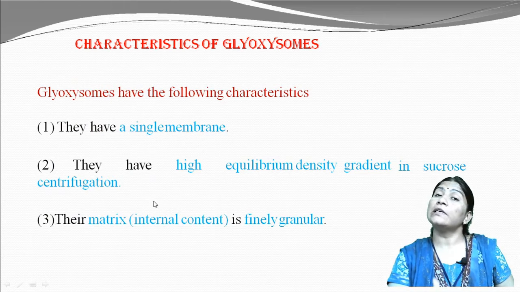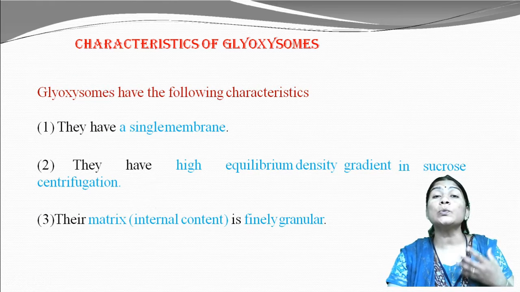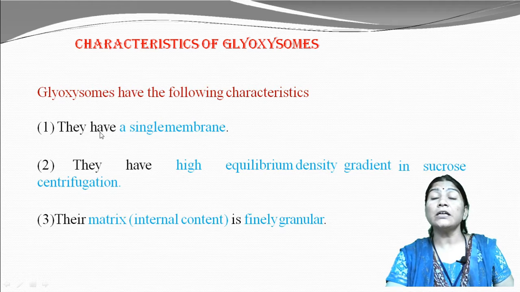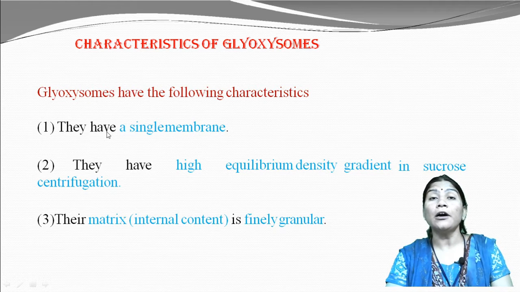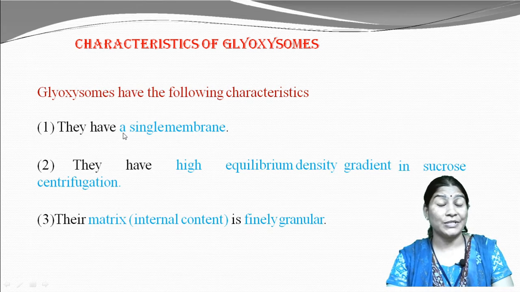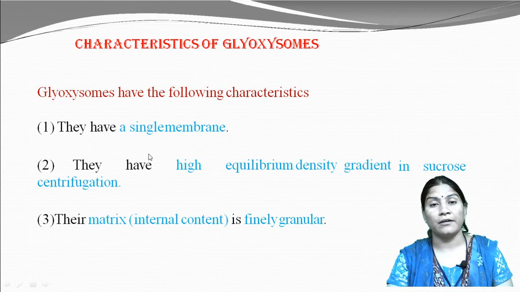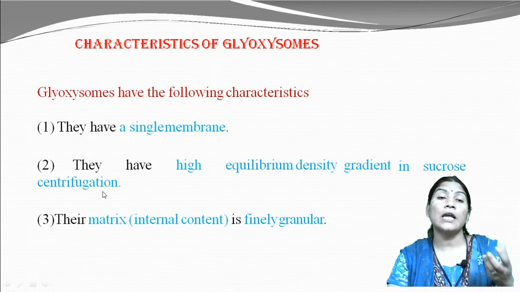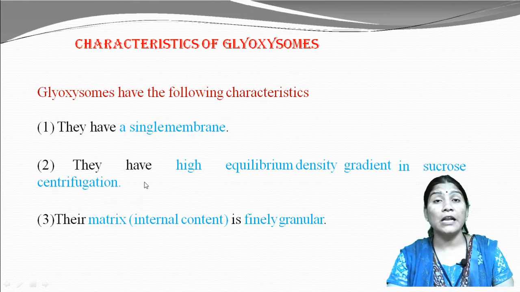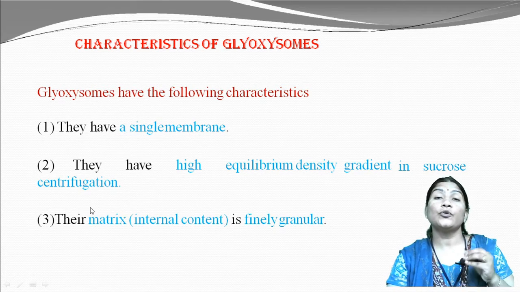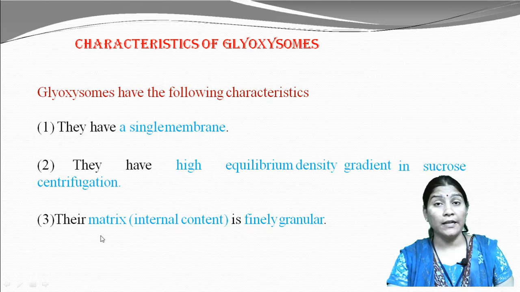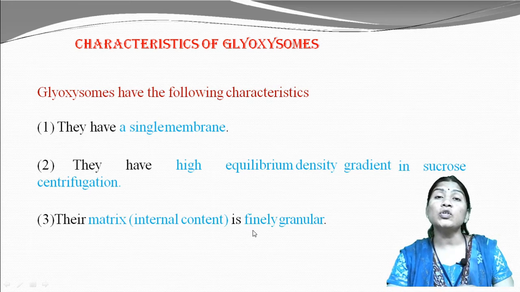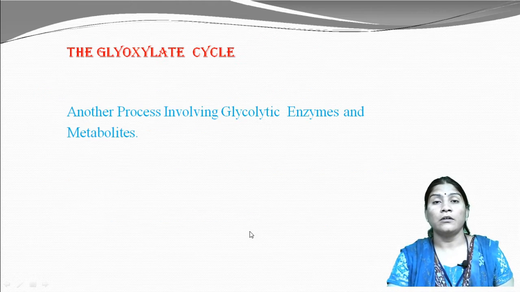When we learn some characteristics of glyoxysomes, we say that glyoxysomes are single membrane-bound organelles, meaning they have only a single membrane. They have a high equilibrium density gradient in sucrose centrifugation. The matrix, that is the inner content of these glyoxysomes, is also finely granular.